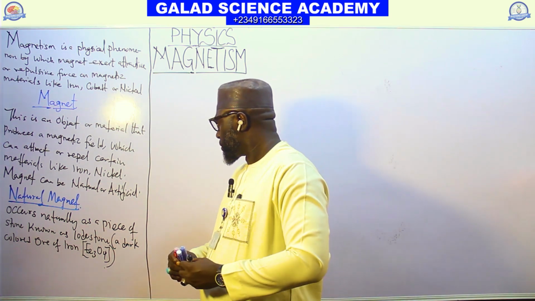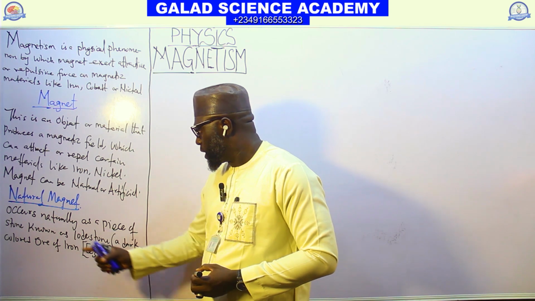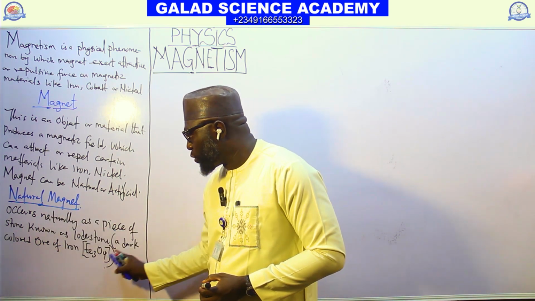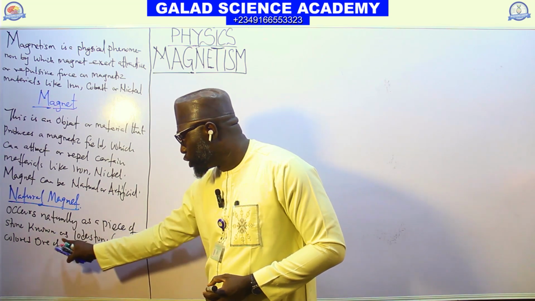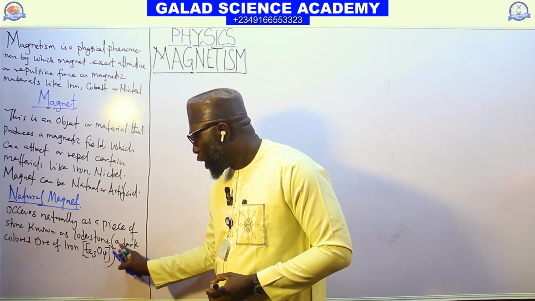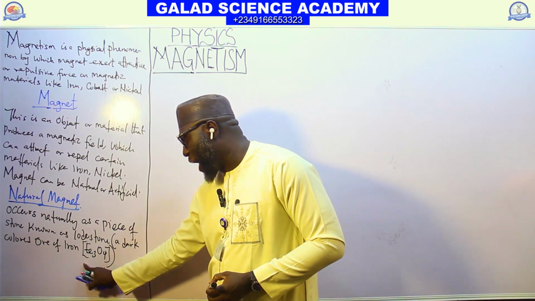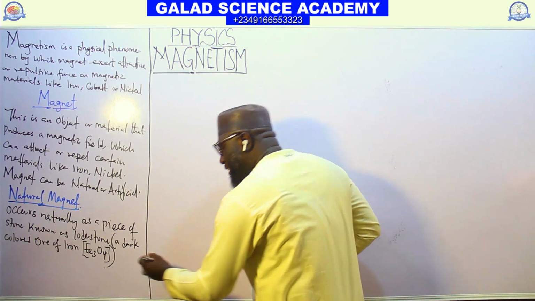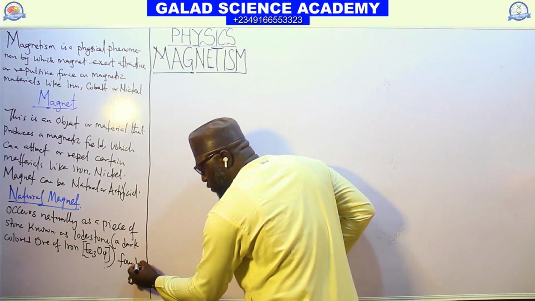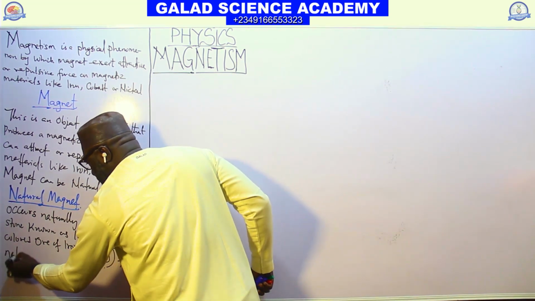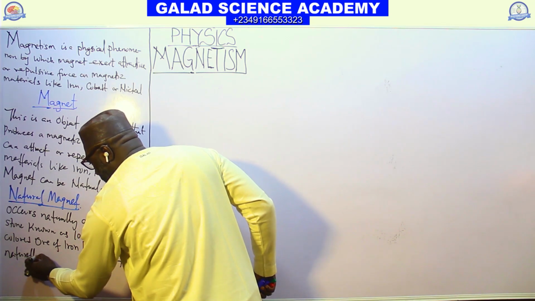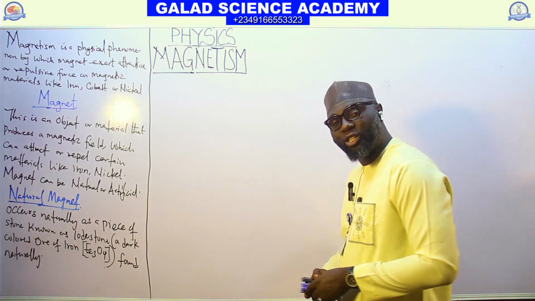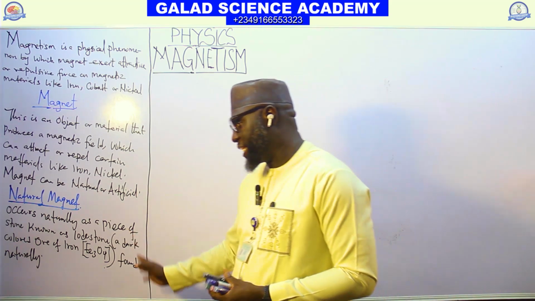So natural magnets occur naturally as a piece of stone known as lodestone, or a dark oxide of iron, Fe3O4, found naturally. That is natural magnets.